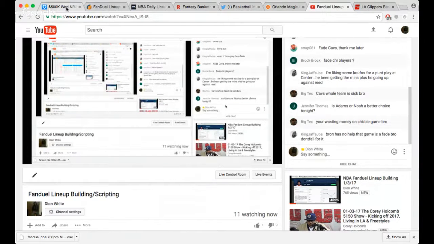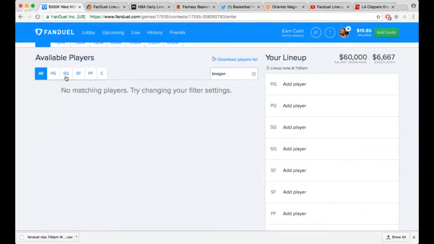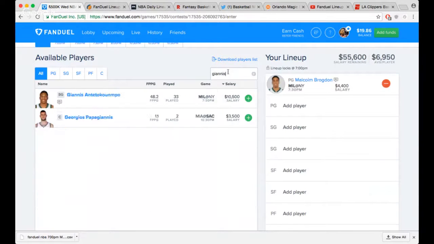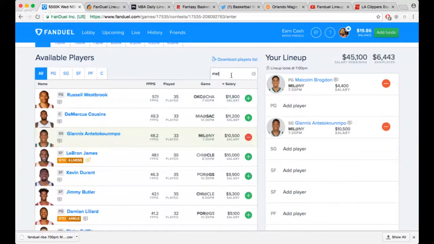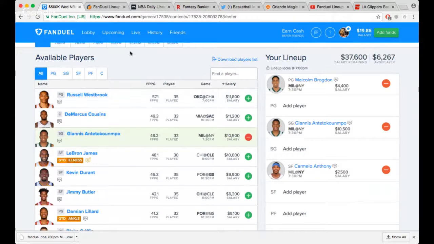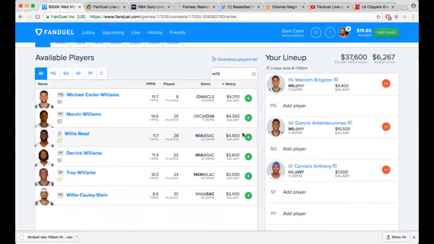So I'm gonna just mess around with a lineup that I probably like. I'm not even gonna go based off the lineup builder. I definitely love Brogdon. I have to play Giannis in almost every lineup today. Oh crap, I'm spelling this guy's name wrong. Brogdon, Giannis, Melo. I could fade LeBron. I don't have to have 100% LeBron, but I definitely like him a lot more now that his usage is gonna be through the roof. Let's see, center. Of course, with those guys, you want to sneak some value in there. So you could go Willie Reed.